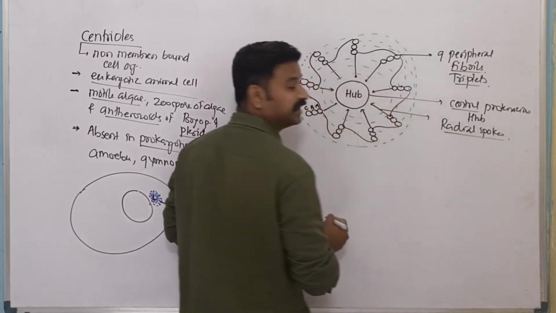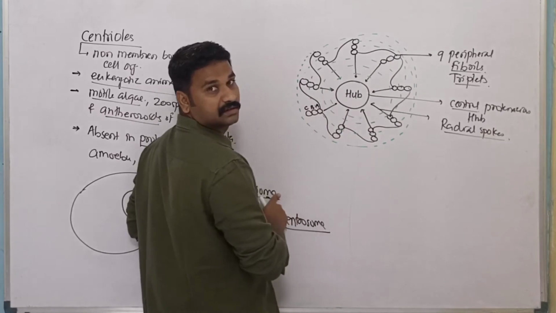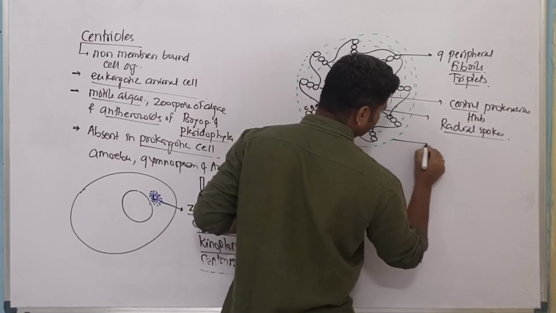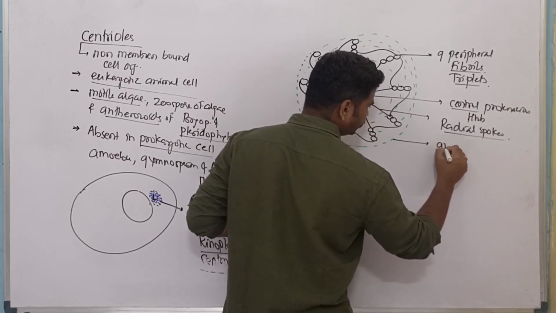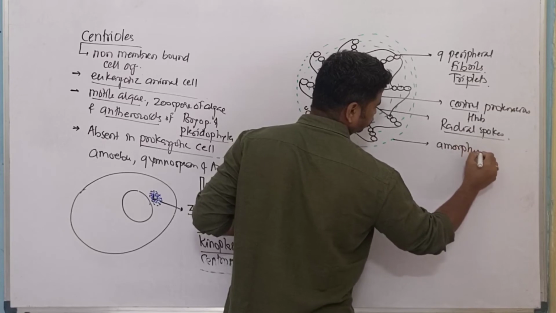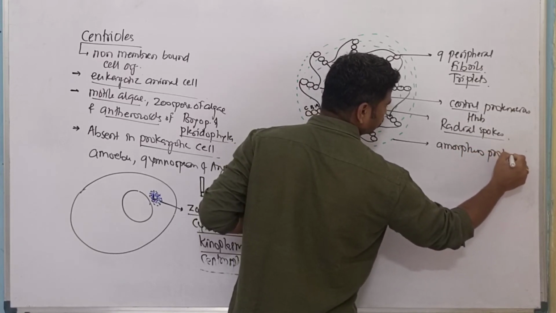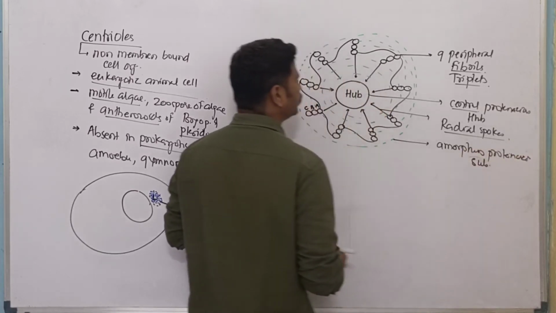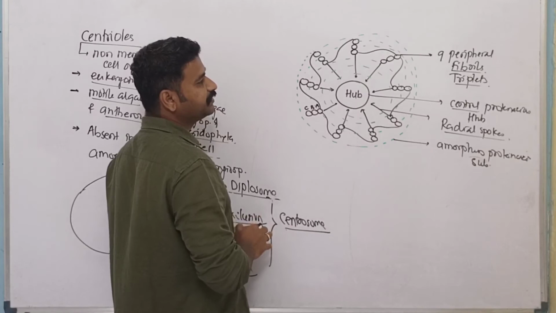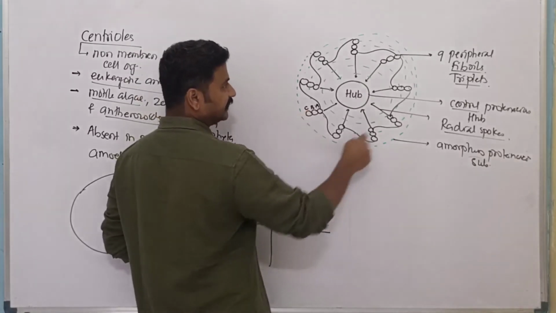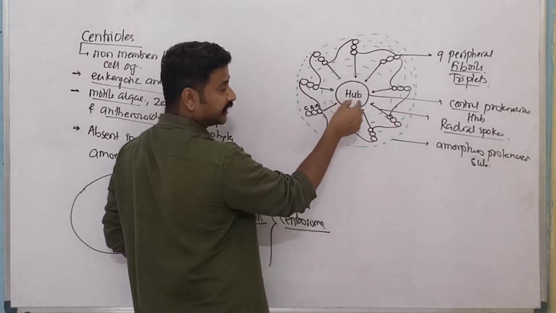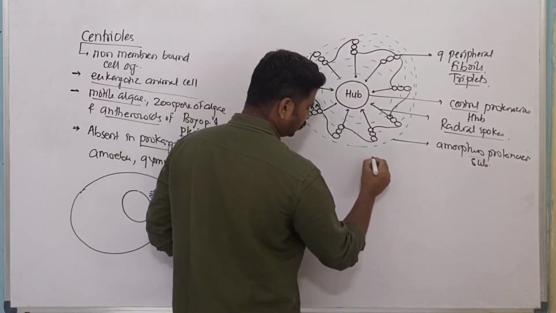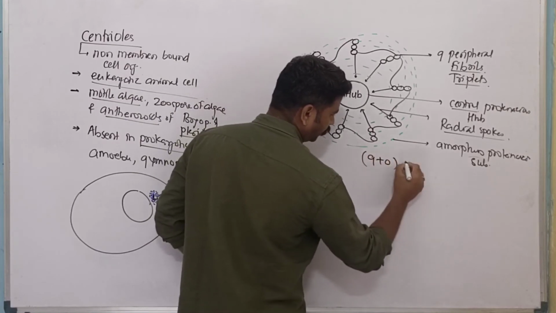So we are having in total 9 radial spokes which are connected to the central proteinaceous hub, and this green color structure is amorphous proteinaceous substance. Okay, this arrangement of centriole is called as 9 plus 0 arrangement. As there is no tube in the central, this structure is called as 9 plus 0 organization.